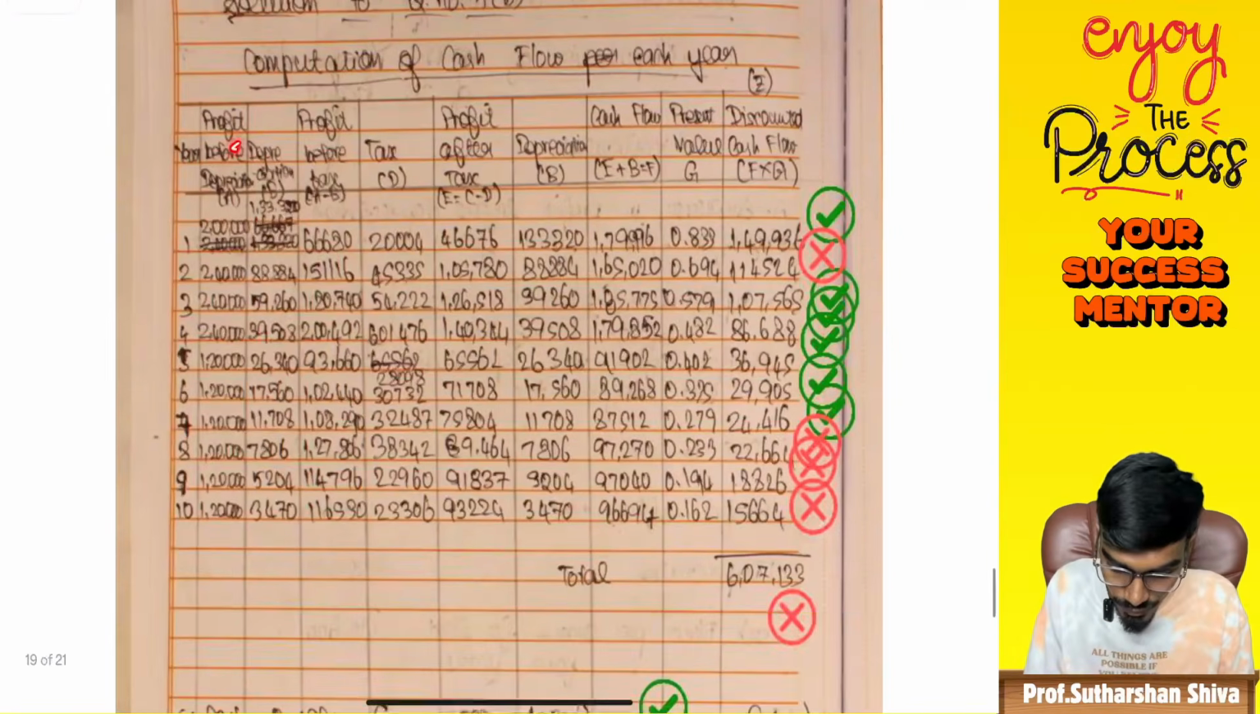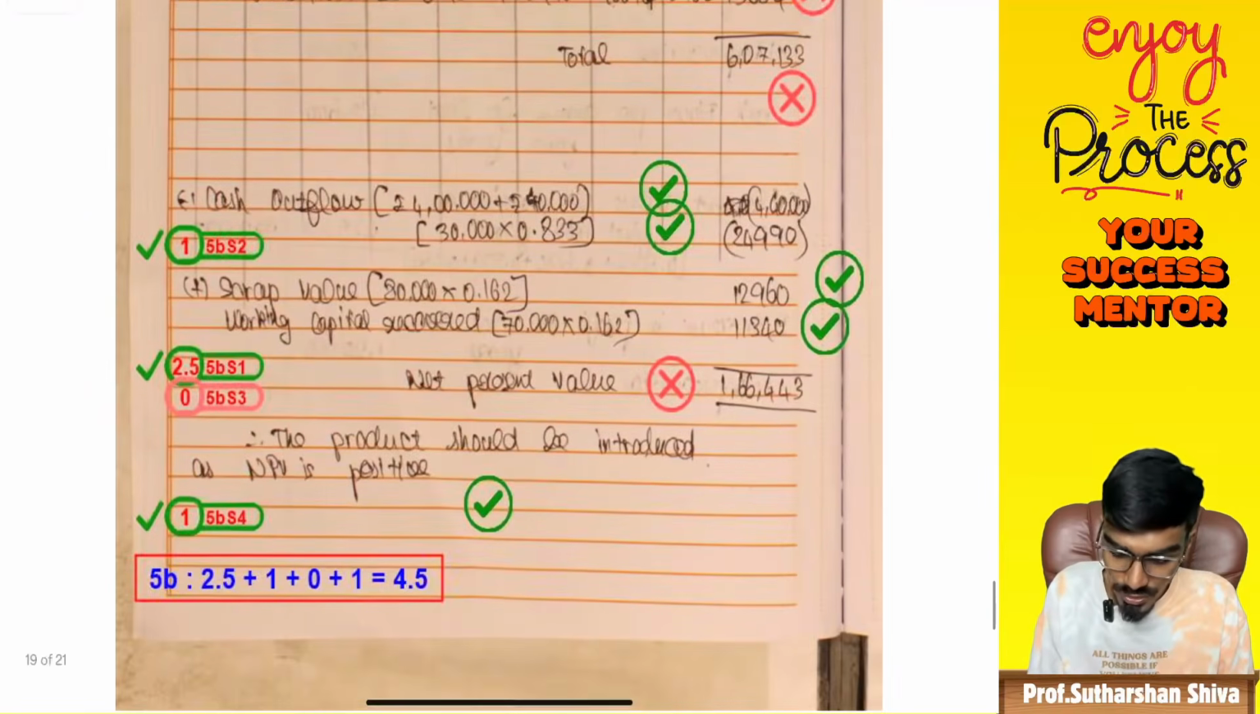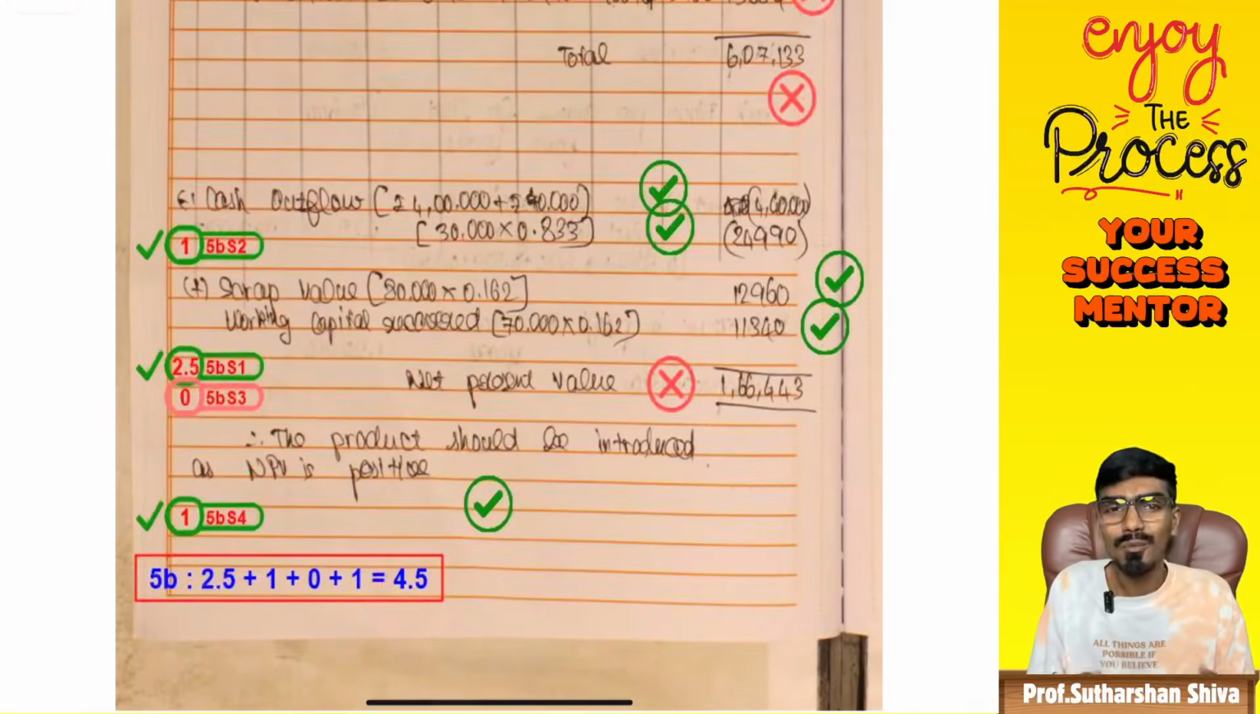Okay. Profit before depreciation, profit before tax, profit after tax, and then depreciation added back, you will be getting cash flow, then present value, and then discounted cash flow. All the things to be written. Out of 7 marks, if she got 4.5, that is sufficient. Here and there some mistakes have been there, you can easily get it.